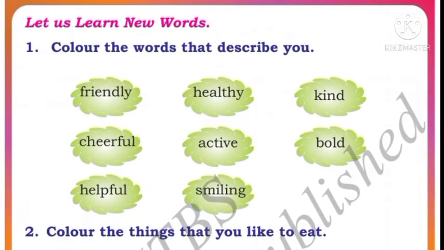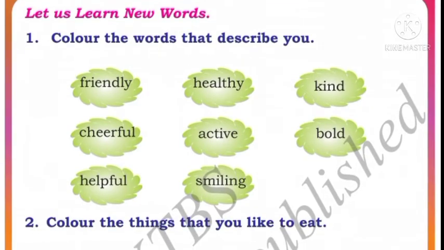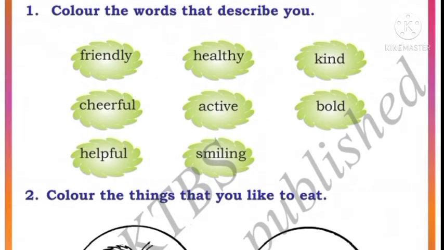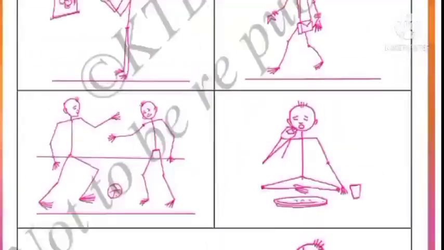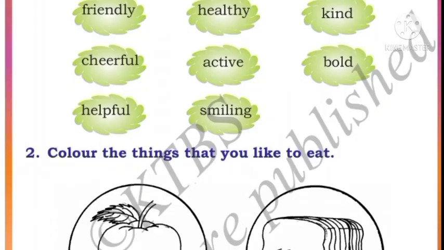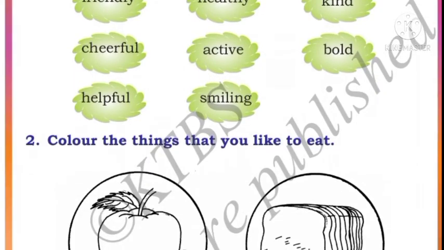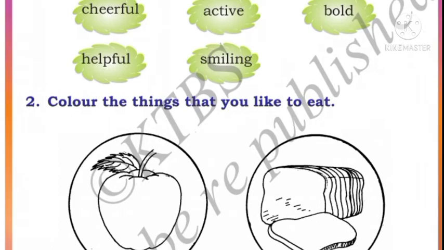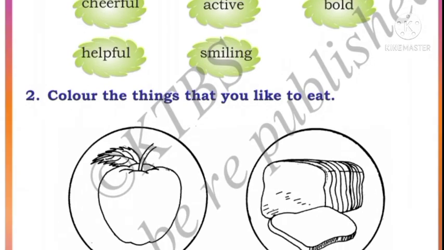Yes, next. Let us learn new words. Color the words that describe you. Now what you have to do? You have to color here all the words which describe you. Okay. Friendly, healthy, kind, cheerful, active, bold, helpful, smiling. So friendly is a word which describes you, right? So we will color this.